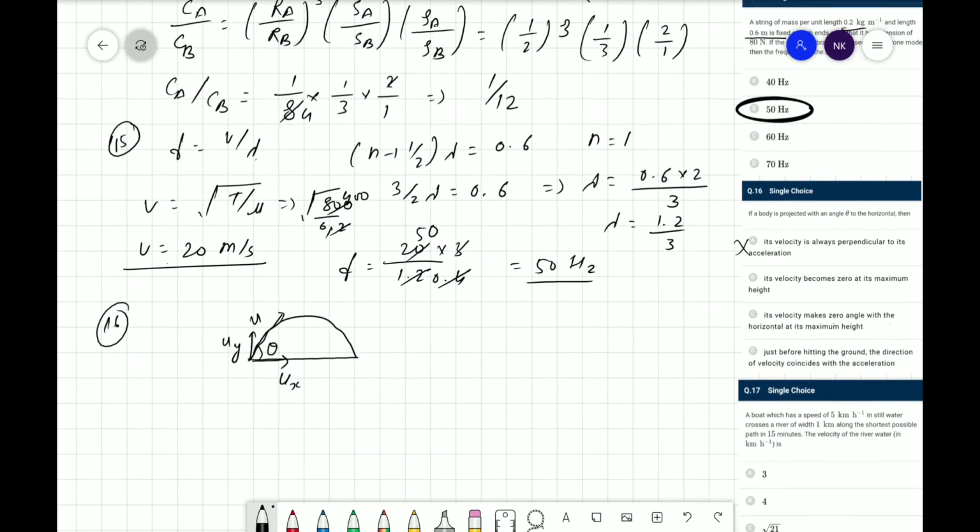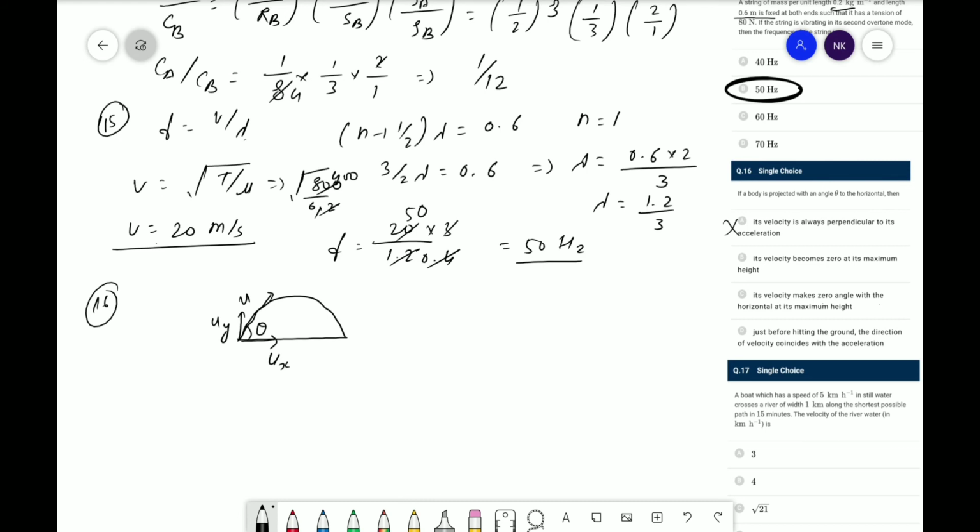So the first answer is wrong. Now moving to the next: its velocity becomes 0 at its maximum height. At the maximum height, it is not going upward, so uy is equal to 0, but ux will remain equal to the final velocity. The velocity along the x-axis still remains, while the velocity along the y-axis is 0. But it says its velocity becomes 0, which means both components become 0. So this one is also wrong.